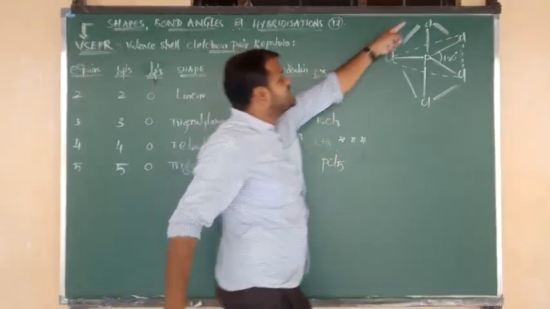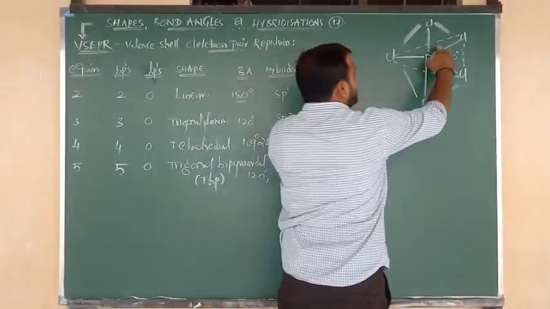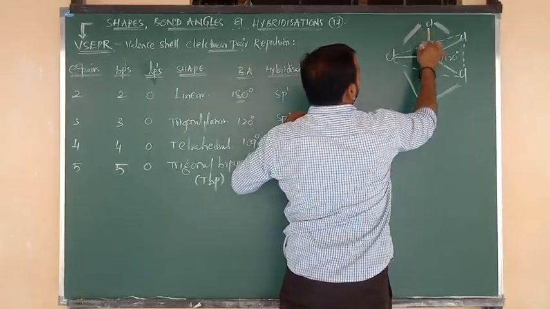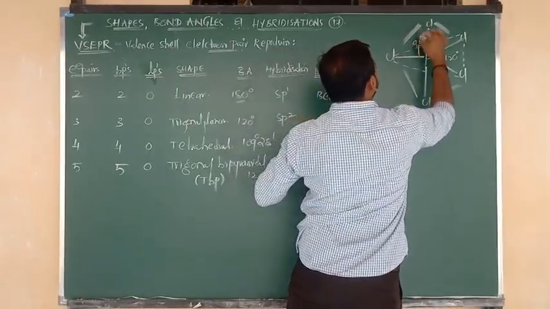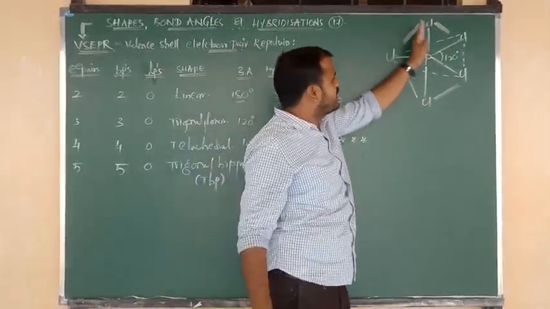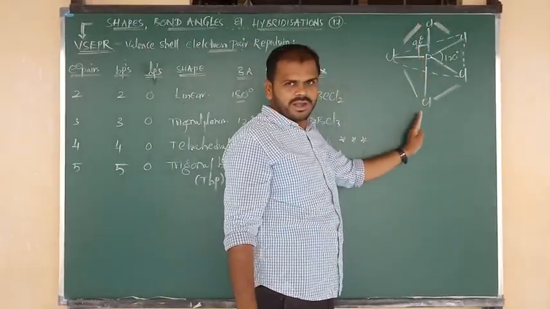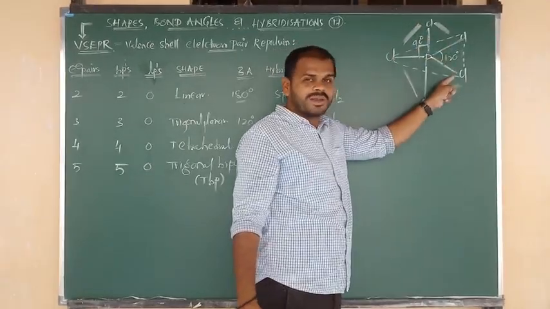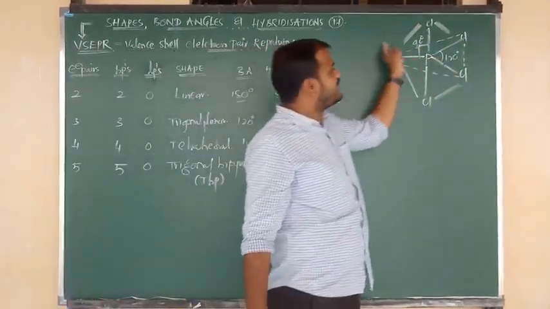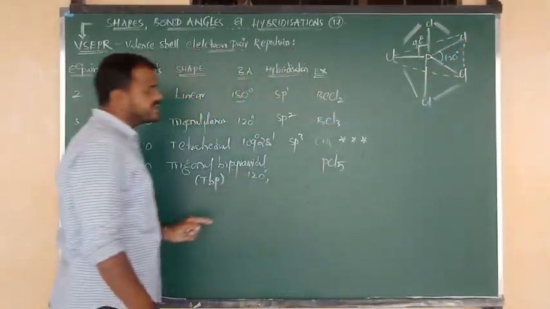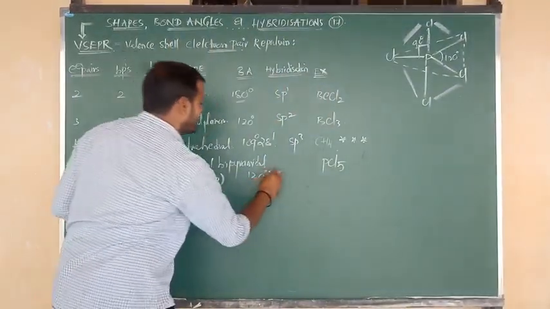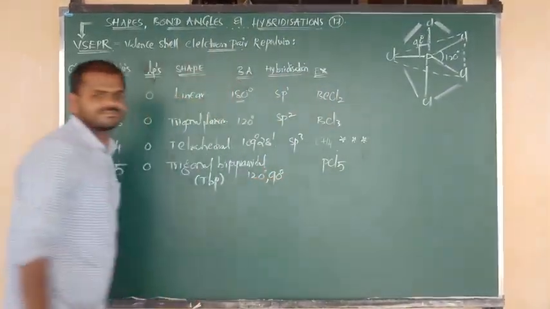But here axial form is also there. So the trigonal chlorines have 120 degrees, but the axial chlorines contain 90 degrees. You can see the diagram carefully now. Axial chlorine 90, below the plane also axial chlorine 90. The remaining 3 equatorial chlorines contain 120 degrees, because those 3 chlorines are in trigonal form. The remaining 2 chlorines are in axial form, and they contain 90 degrees.